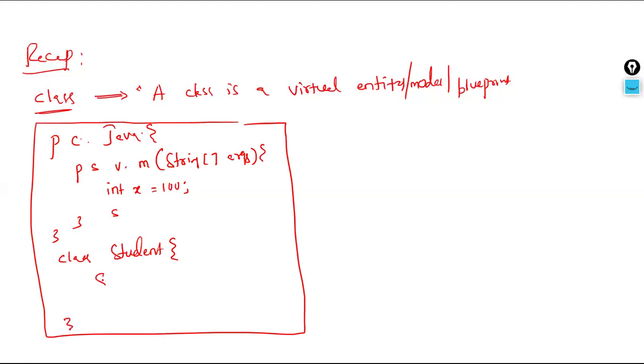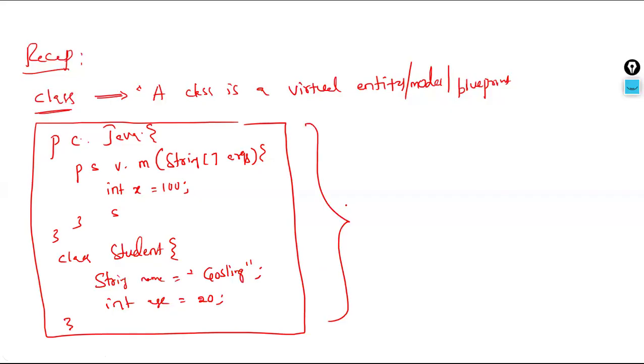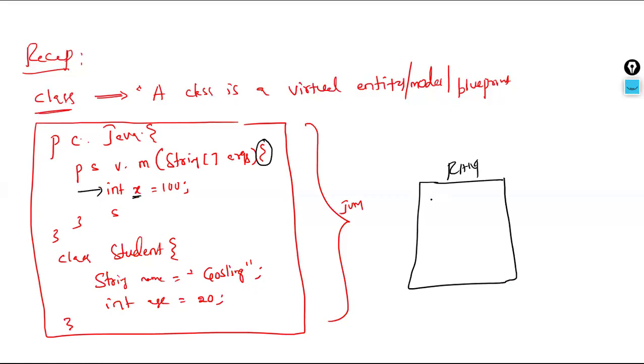For example, the name of the student, say String name equals James Gosling, and the next, int age of the student, maybe 20. So this is some data. When JVM executes this entire program, will there be any memory allocation for this x value? Yes, inside the RAM, because JVM executes from the open curly brace of the main method and starts with the first line. So because of this line execution, the value 100 will be loaded into memory, according to the 4 bytes storage, variable name and all we are aware of.